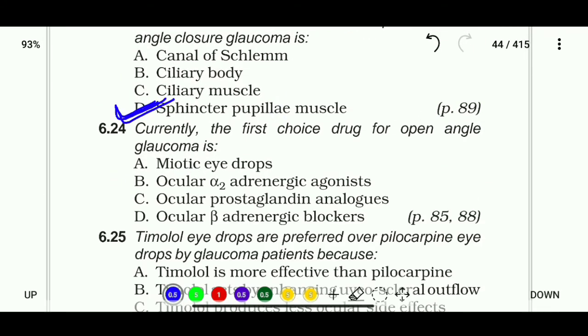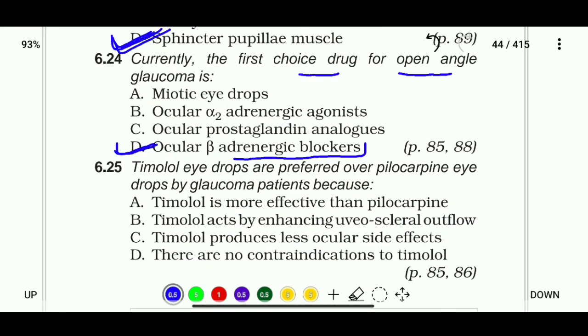Okay, question number 6.24. Currently the first choice drug for open angle glaucoma is miotic eye drops, ocular alpha 2 adrenergic agonists, ocular prostaglandin analogs, or ocular beta adrenergic blockers. So the currently first choice drug for open angle glaucoma is ocular beta adrenergic blockers.